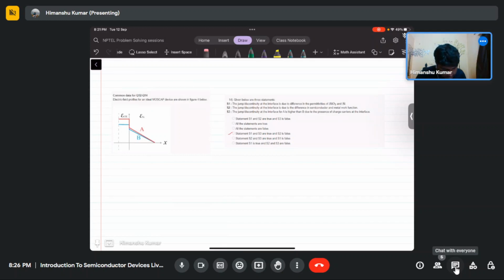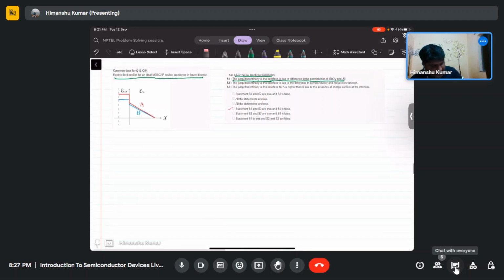The electric field profile for ideal MOSFET devices is shown in figure 4 below. Given the below three statements: the jump and the discontinuity at the interface is due to the difference in the permittivities of silicon dioxide and silicon. So at the oxide semiconductor boundary, we apply the boundary condition D1 equals D2, or you can apply D1 minus D2 equals rho s.